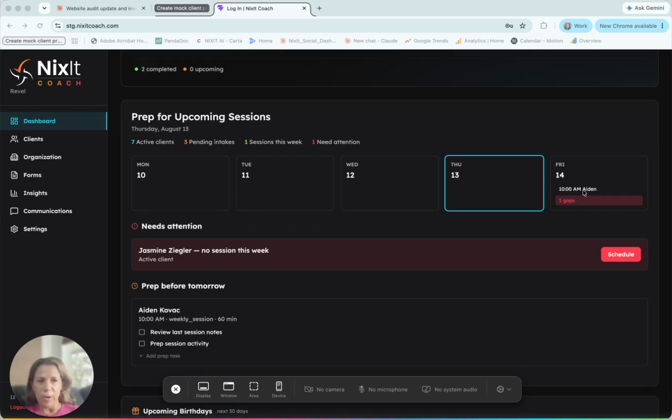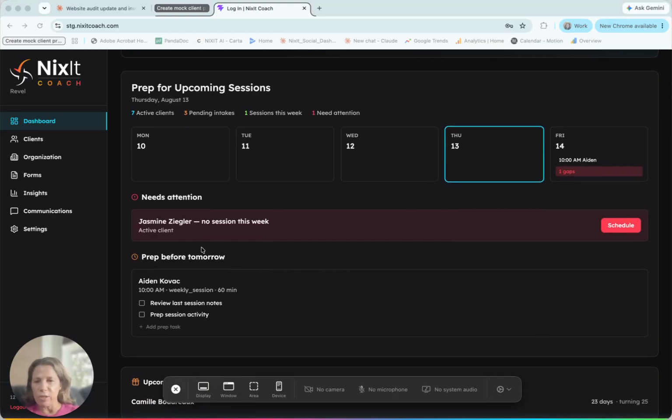You'll see that tomorrow we have a 10 o'clock appointment with one of our clients, Aiden, and there is a gap in this calendar, so it'll identify that you do have some time available based on your schedule. And the first thing you'll see is needs attention, Jasmine Ziegler. So she doesn't have a session this week. So the system puts this as a needs attention, and you can go ahead and click on schedule and schedule Jasmine for a session.